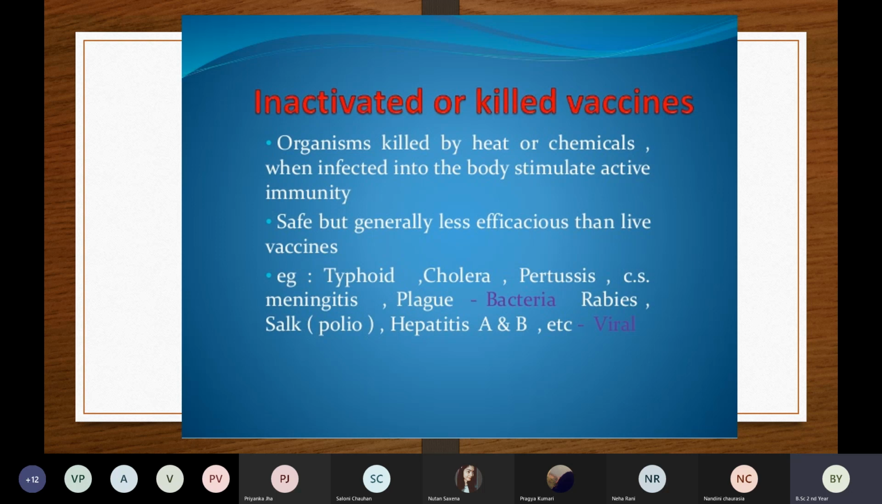Are there any doubts with live and killed vaccines? Does anybody have any problem? Second years, any doubts?